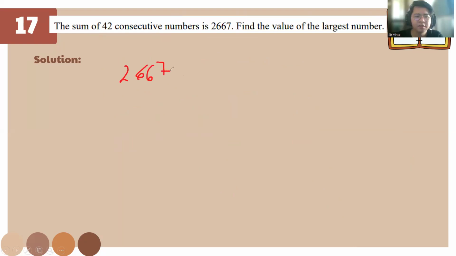Or how about we divide and then we find the middle number? Yeah, you can do that, but it will take long. Try this one. But if you prefer to divide, you can use that. But this should be the fastest.